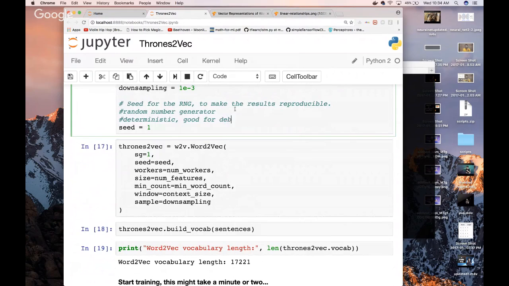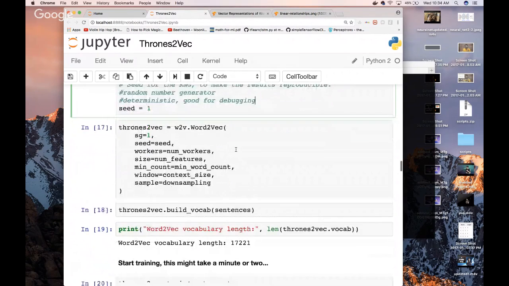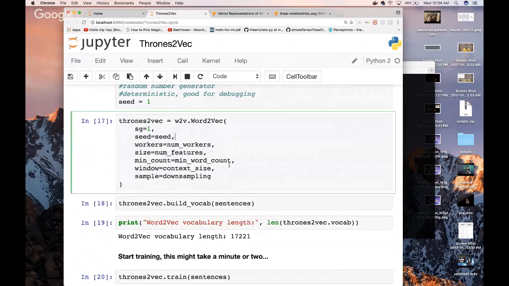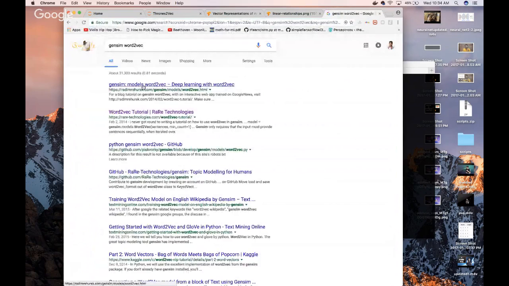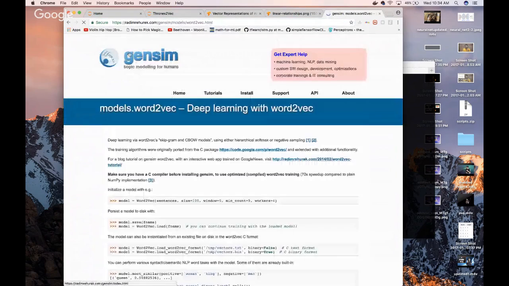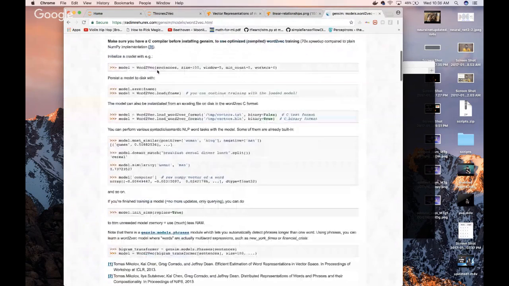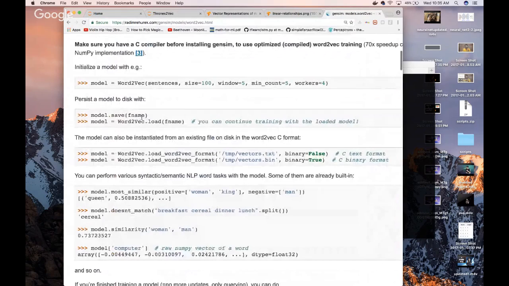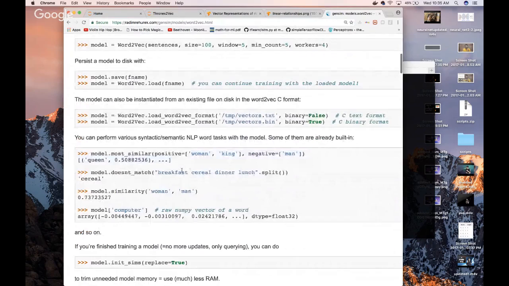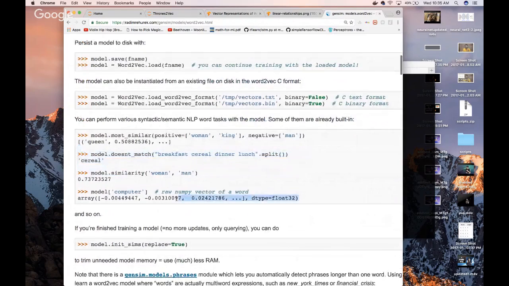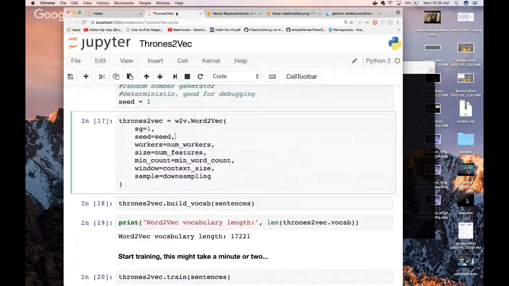Okay, so this is our actual model right here, a word2vec model we imported from the GenSim library. Let me show you guys GenSim for a second. GenSim is super useful. It's for topic modeling. Basically, you give it any kind of corpus like this, it'll create a model and train it, you can save it, you can load it later on, and then given some words like woman and king, something that was in the actual corpus, it'll give you things like how similar they are, what doesn't match, or the straight up vector so you can use it later on. GenSim's a great library, okay?